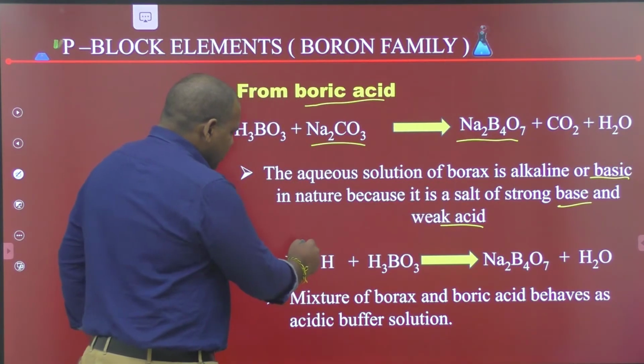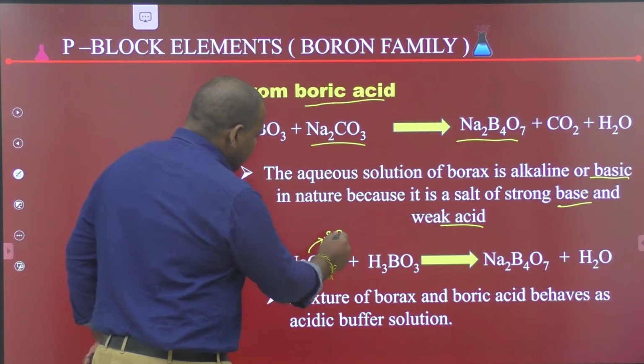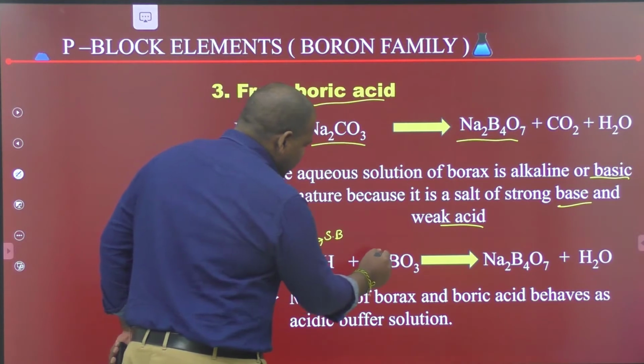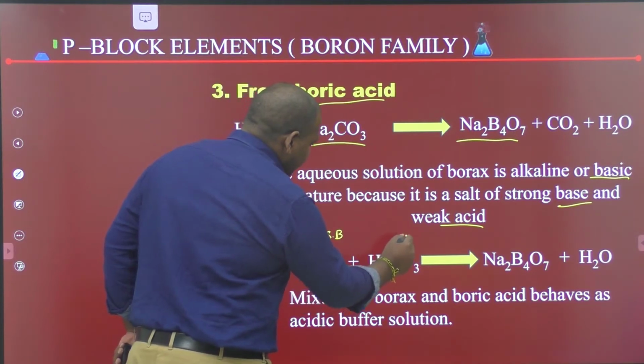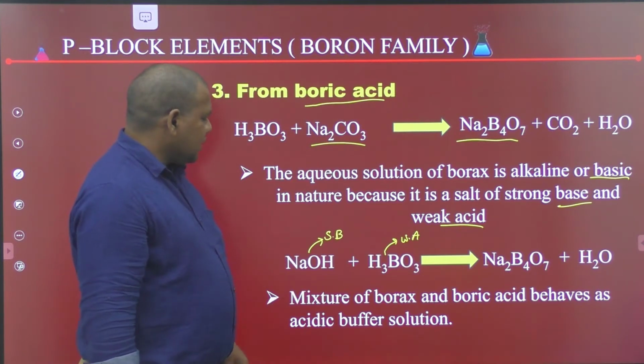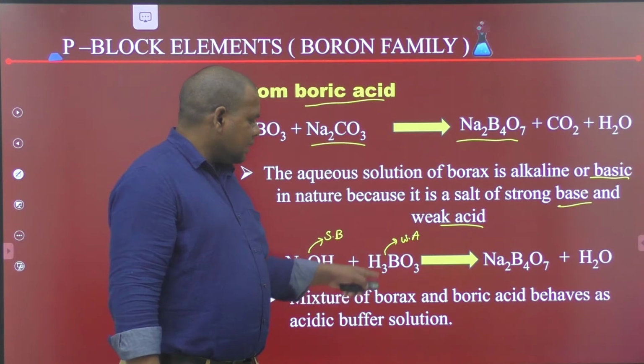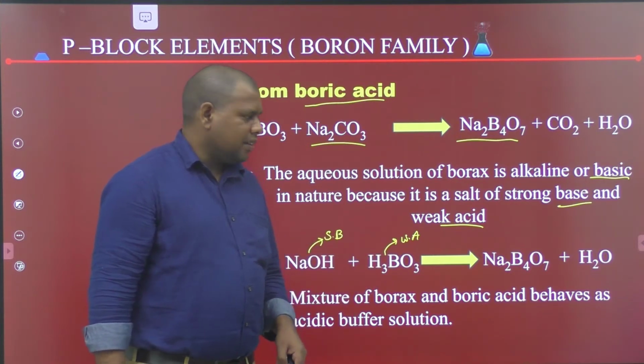Here sodium hydroxide is a strong base and boric acid is a weak acid.